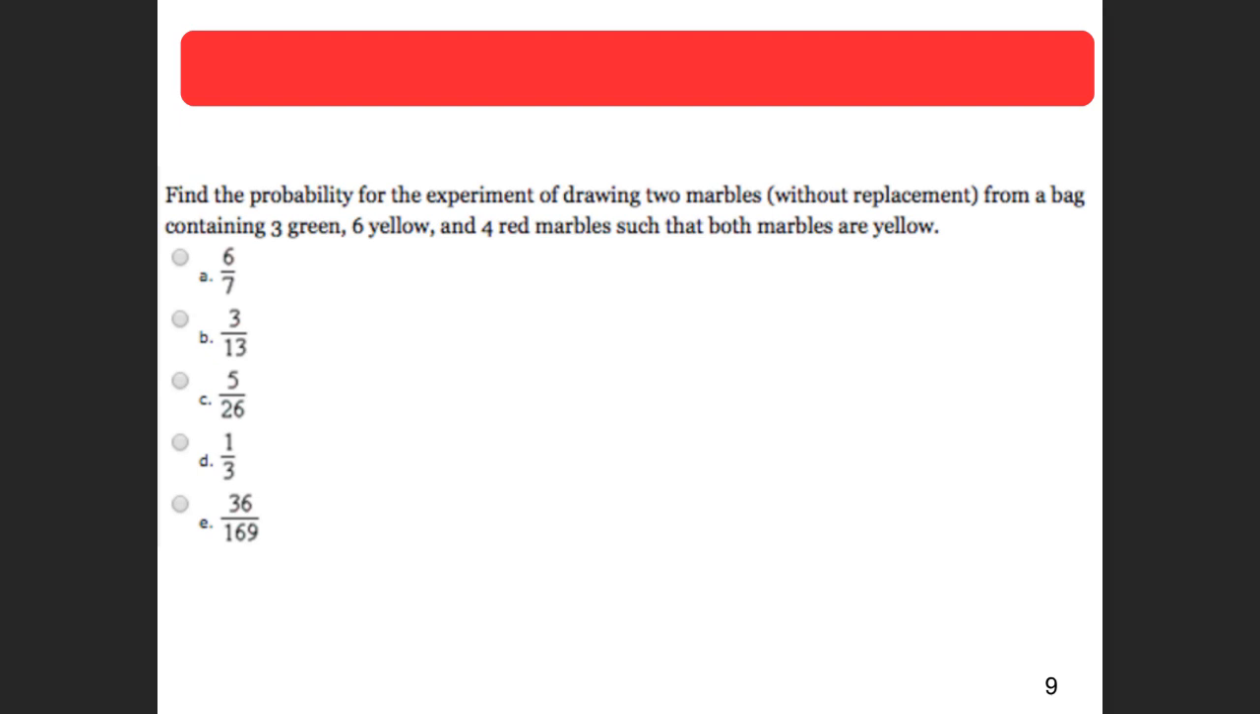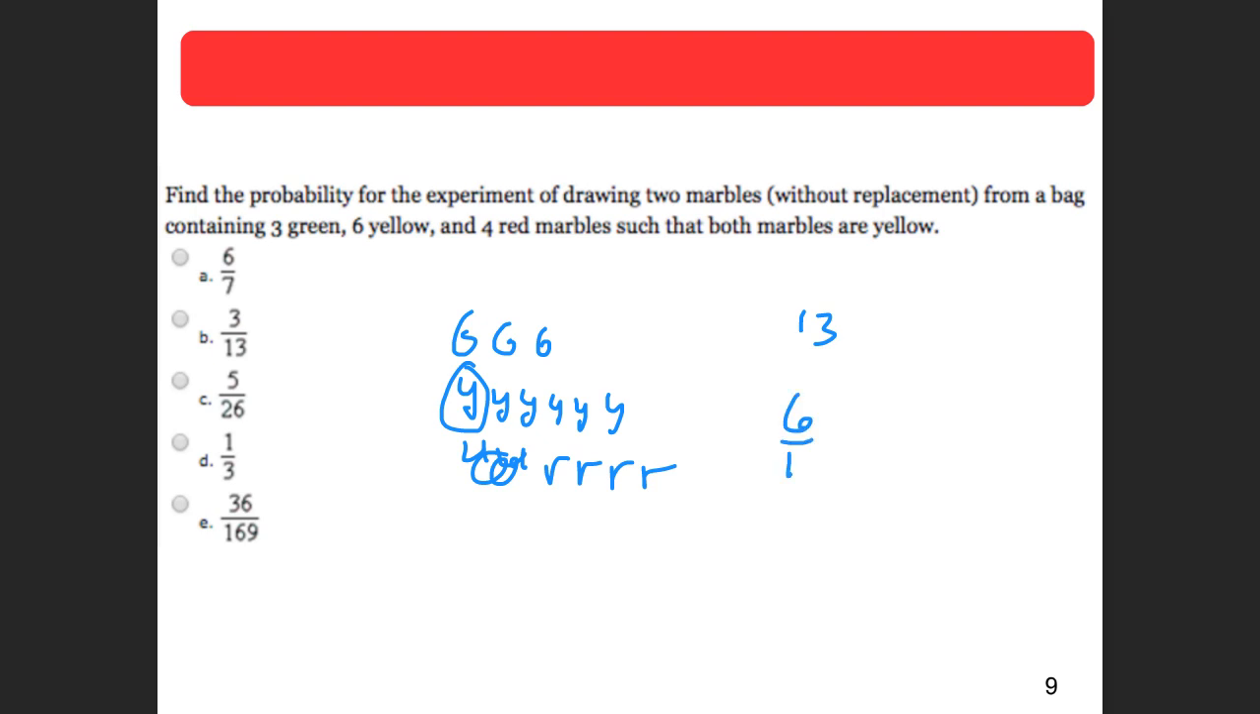So in this problem, it says find the probability for the experiment of drawing 2 marbles without replacement from a bag, 3 green. So I'm going to draw this out again. 3 green, 6 yellow, 1, 2, 3, 4, 5, 6, and 4 red, 1, 2, 3, 4. So that's 13 marbles. What is the probability that both marbles are yellow? Okay, so the probability of getting a yellow on the first one is going to be 6 out of 13.